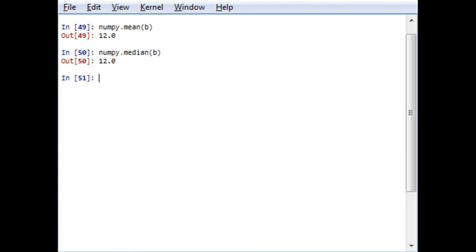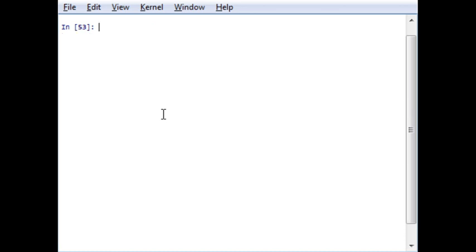So the difference here is just how we calculate mean and median. Similarly, you can go for standard deviation. For the standard deviation of all values of B, you can write std and you will get the standard deviation. So let me clear it.